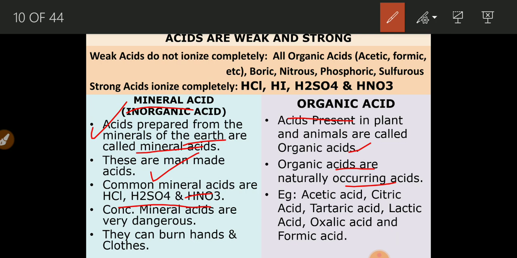In case of organic acids, acetic acid, the formula is CH3COOH. This is important, which we are going to use in the next chapters also. Other formulas we don't need. Citric acid, tartaric acid: citric acid is found in lemon, tartaric in tamarind, lactic acid in curd, oxalic acid in tomato, formic acid in ants. So these are organic acids found in plants and animals. This is about the examples. Concentrated mineral acids are very dangerous.